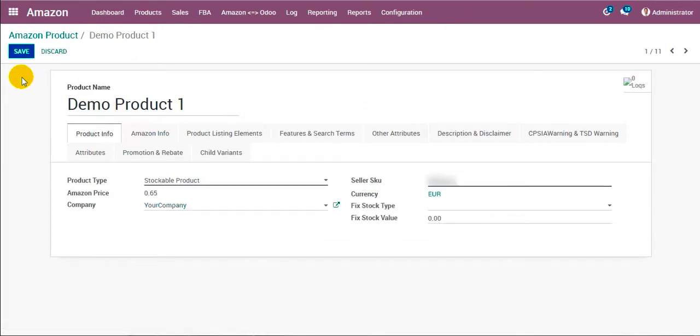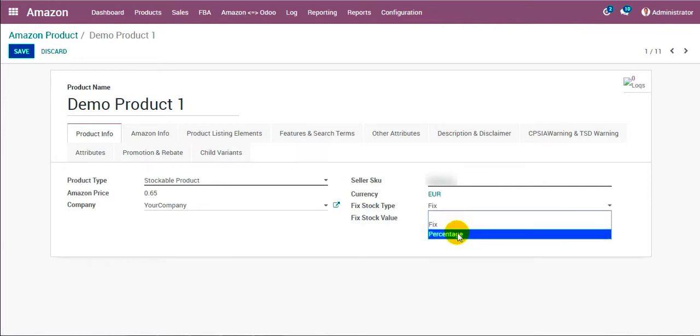We edit this record. You can see there's a field that says fixed stock type. We can see two options available under it: fix and percentage. If we select the option as fix, that means a fixed value, say for example 5, so this much stock will be exported to Amazon for this product.